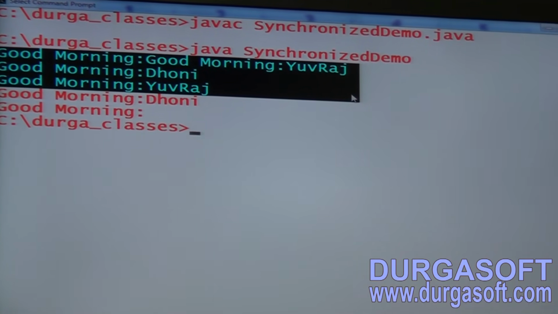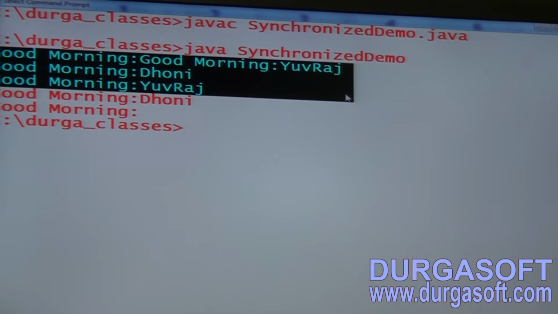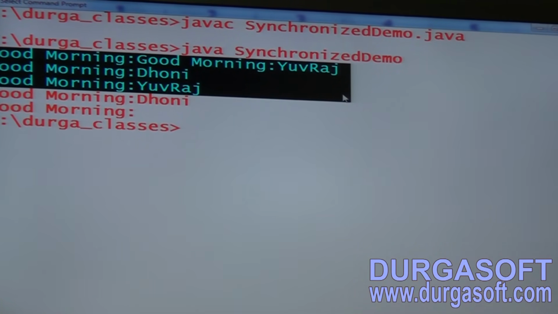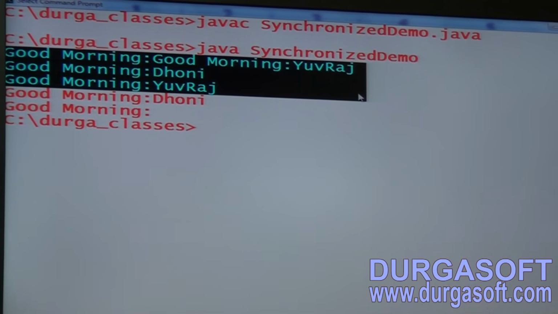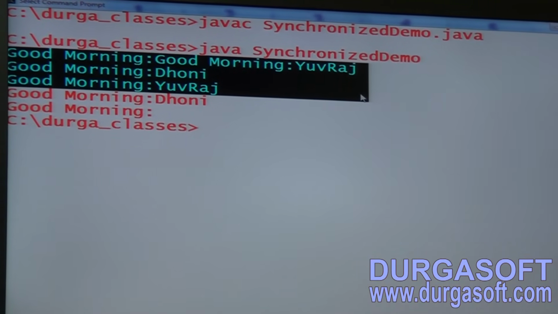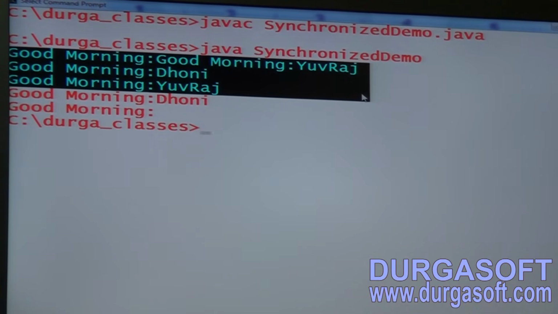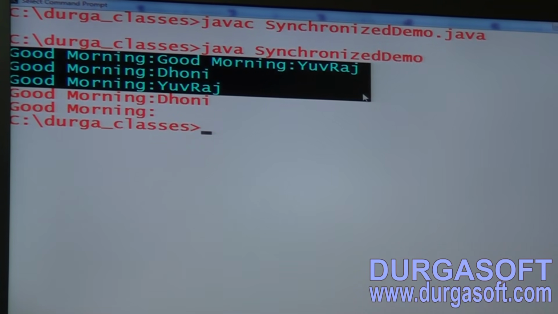Good morning Yuvraj. Good morning Dhoni. Good morning Yuvraj. Completed, right? Take clearly, this is irregular output. I hope the terminology is clear.